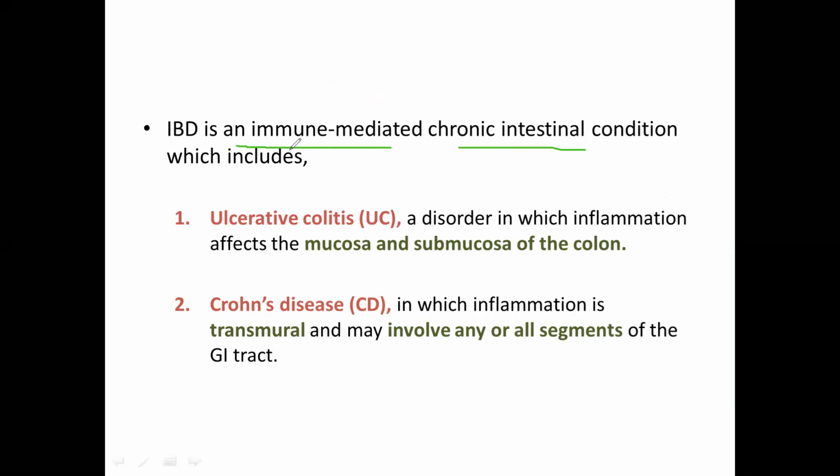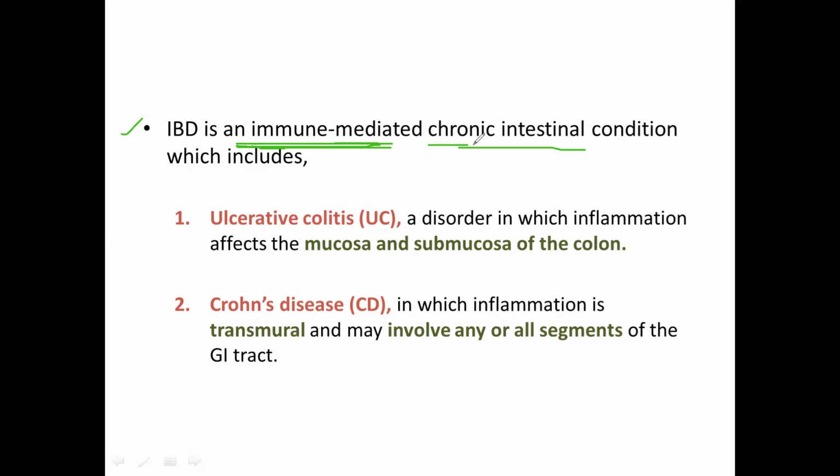So focus on these words. The first word is immune mediated. What is meant by immune mediated? It means that in this condition, in inflammatory bowel disease, there is no definite etiology, and the disease is mediated specifically because of the immune system, or you can say there is dysregulation of our immune system or our immune response in this condition. That's why the word immune mediated is mentioned here.